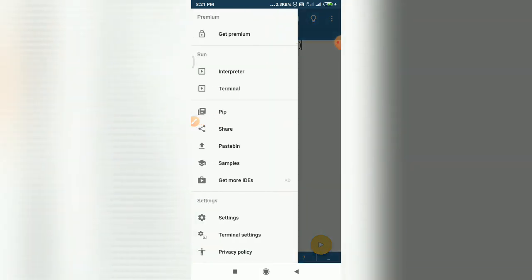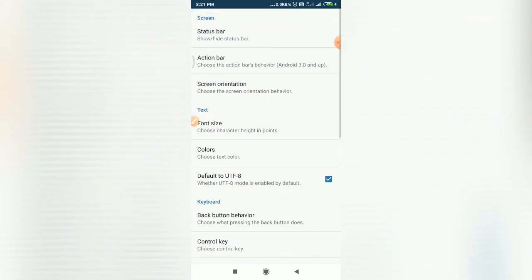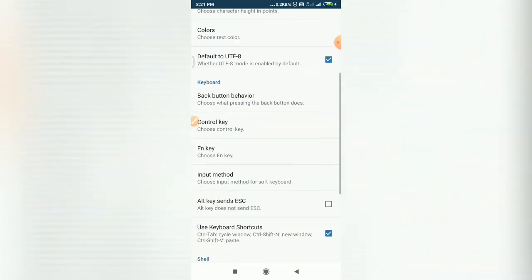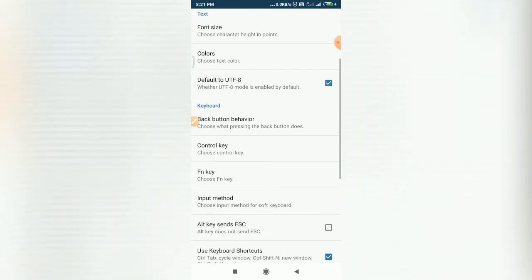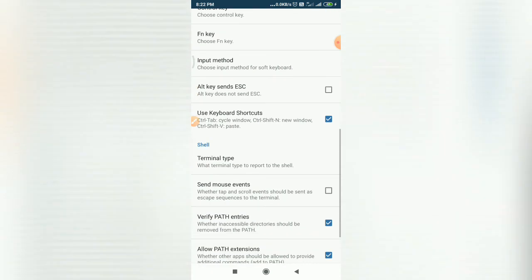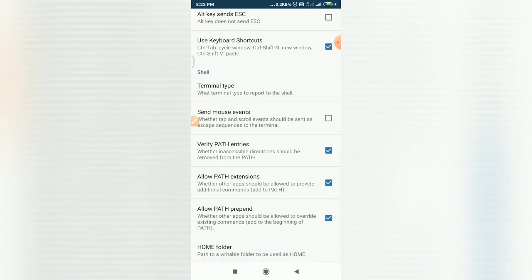Then you have the terminal settings, regarding the terminal, which you can control here. We will not go into details of these settings, but if you just look at the settings, you have screen settings, text settings, and keyboard settings, where you can change different keys like the control key and function key. Then you have shell settings, where you can control the path variable.